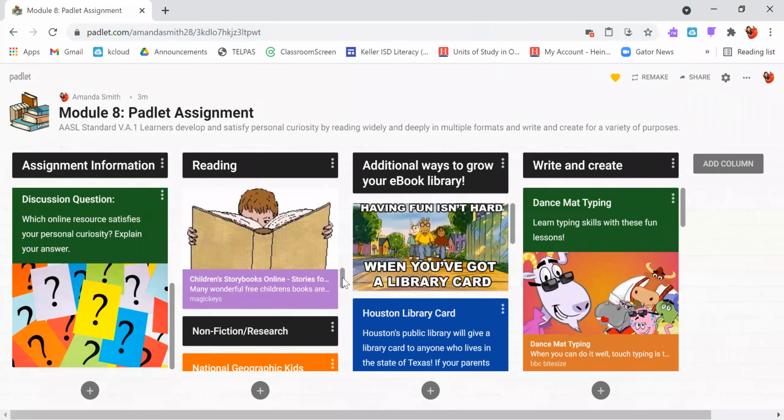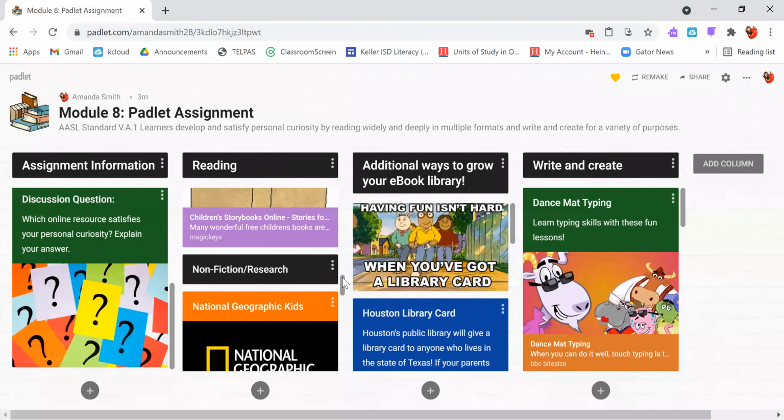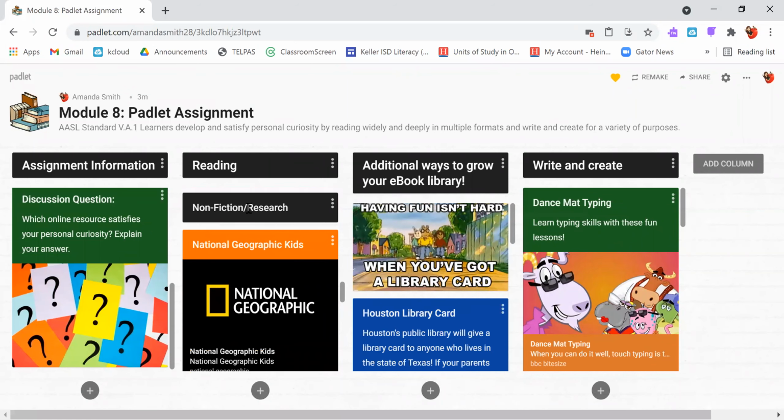So those resources have a lot of great fiction options for you, but maybe your curiosity lies in discovering more about things that are happening in the world. So maybe you're looking for nonfiction or even kind of like research materials to answer some of those big questions that you might have. Well, as we come to this part of our Padlet, we see that we have nonfiction or research type resources for you. So we have our first one here, National Geographic Kids.